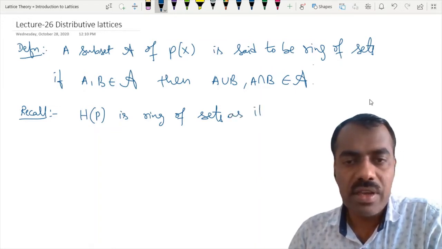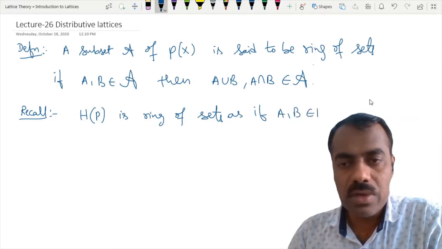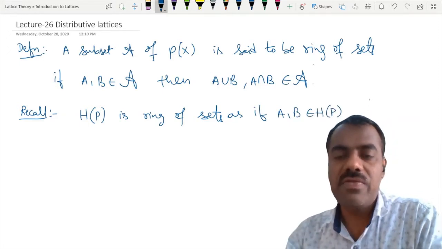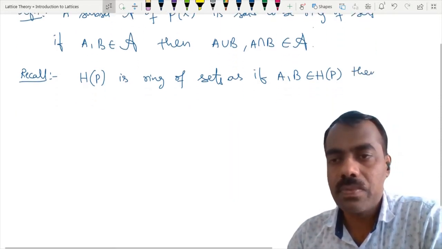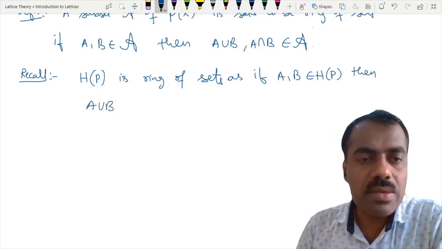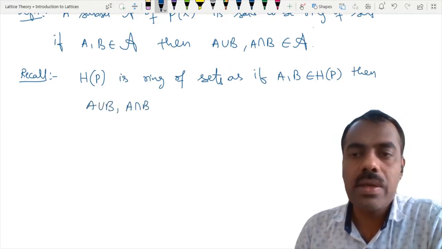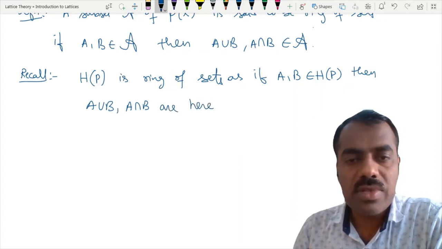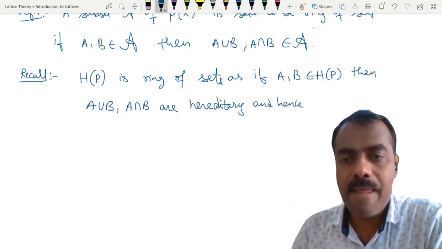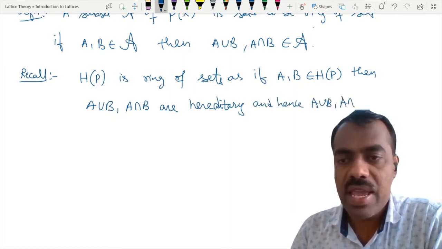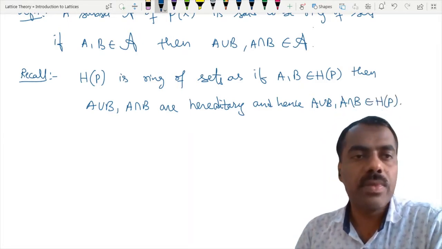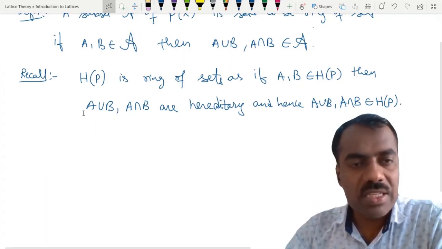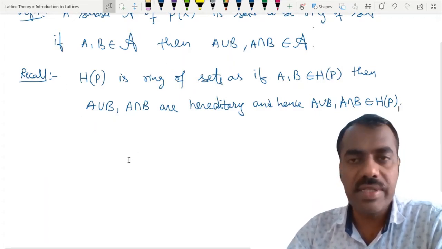If A, B belong to H of P, that means A and B are hereditary subsets of P, then you can prove that A union B and A intersection B are hereditary, and hence they actually belong to H of P. Okay, right? Fine. So if P is a poset, then H of P is a ring of sets, right?